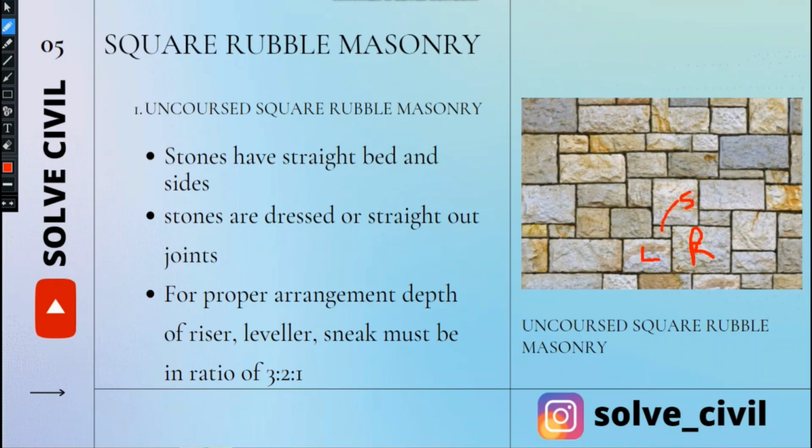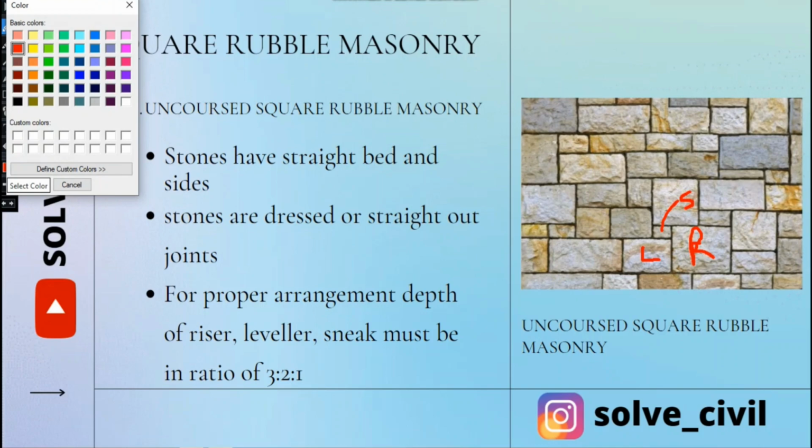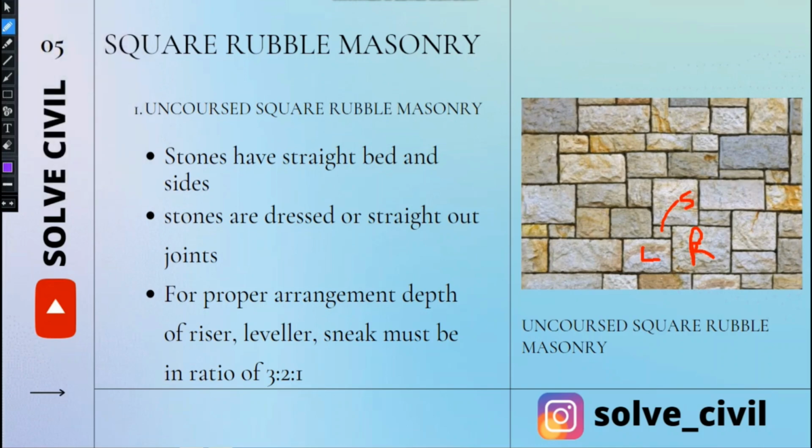From the picture itself, we can say that they have a difference in depth. The riser, leveler, and sneak are in a ratio of their depth of 3:2:1.